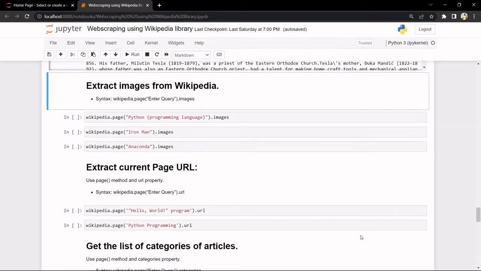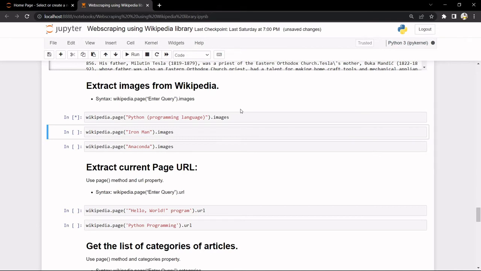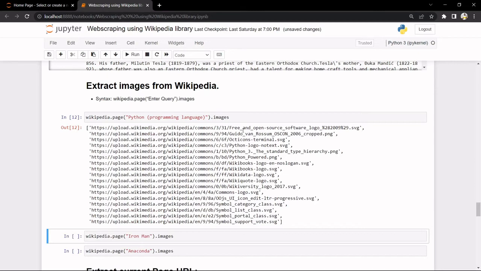Now we'll extract images from Wikipedia. If you don't know that Wikipedia stores images as well, it does. So as always, we'll use the dot page method, give our title and dot images, and we'll get the list of images. There we go, here we got the images.